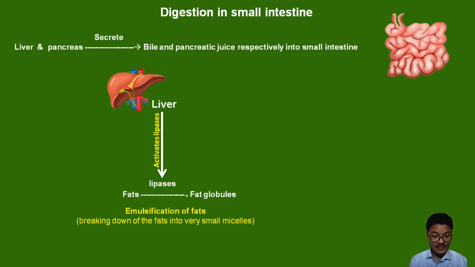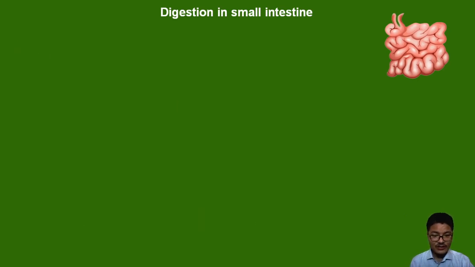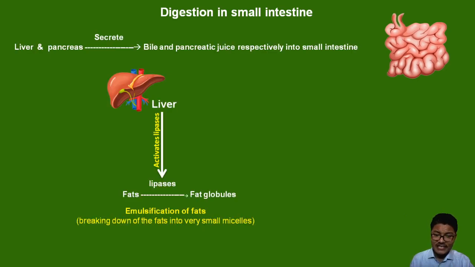Now, emulsification is breaking down of fats into simpler fat molecules or micelles. So with this, we have understood bile juice, which is essential in activation of lipase. Bile juice is also essential for maintaining an alkaline, basic medium in the small intestine.